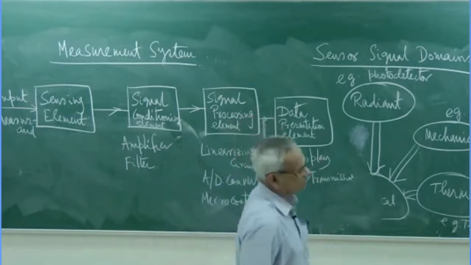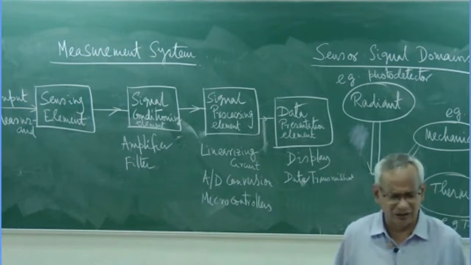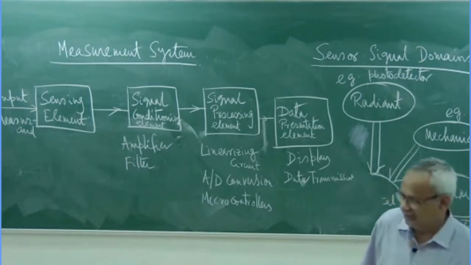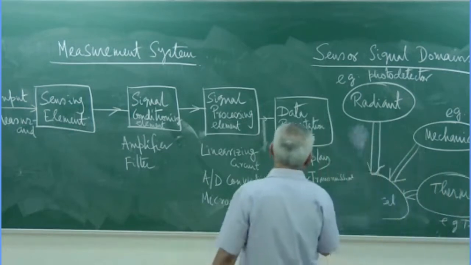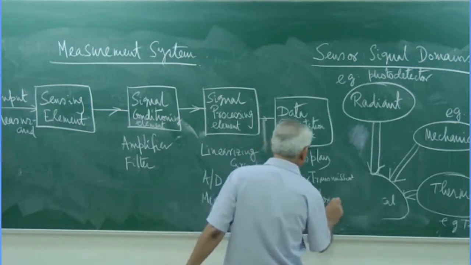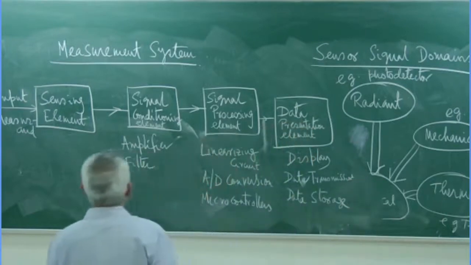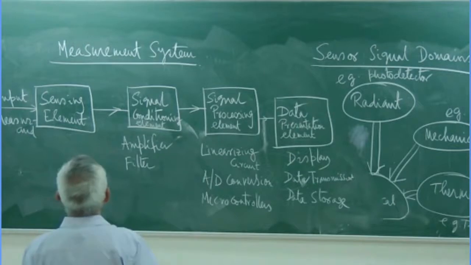There is another topic, data communication, which will be there in your third year next semester. And obviously the data storage. So these are all the functions of a basic measurement system.